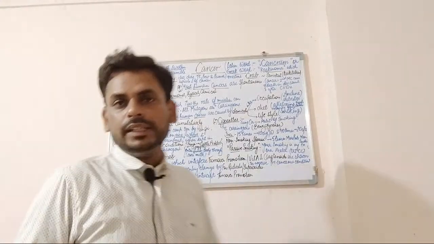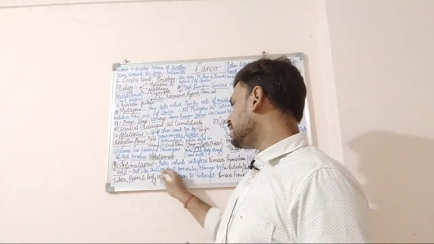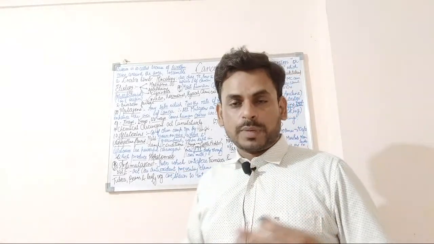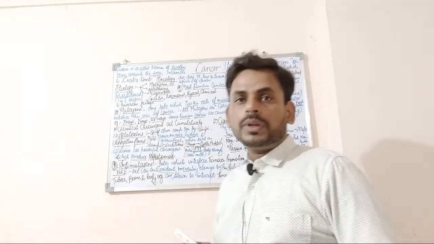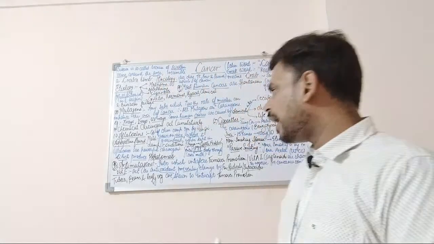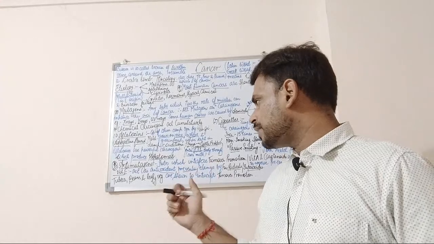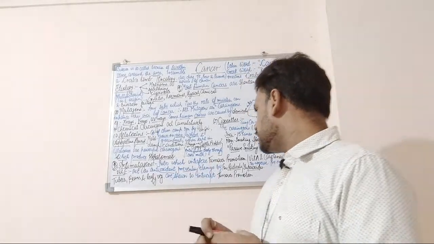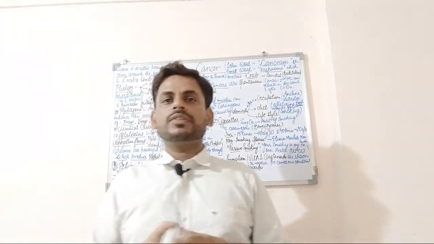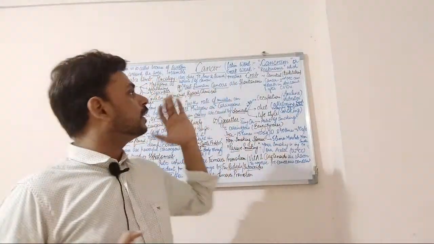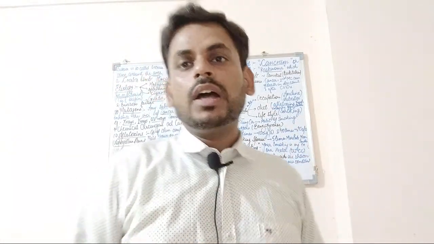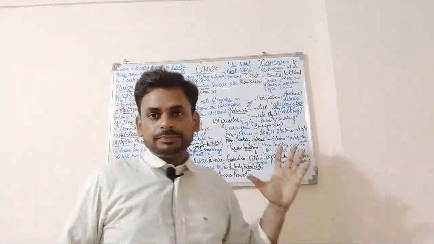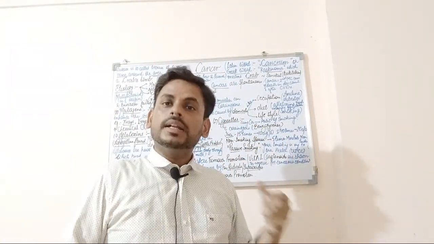When we talk of vitamin E, it acts as an antioxidant, which prevents damage by free radicals and superoxides. When we look at tubers, beans and leafy vegetables, they are shown to intercept tumor promotion. So students and viewers, this was a very short discussion about cancer, and in this video I've talked about the basics and the etiology of cancer.